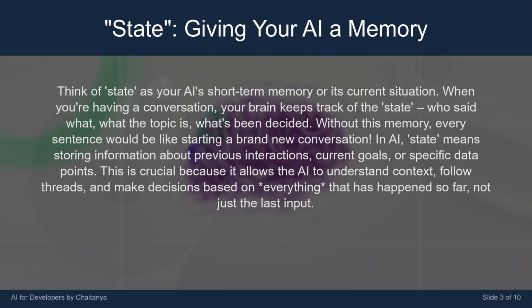In AI, state means storing information about previous interactions, current goals, or specific data points. This is crucial because it allows the AI to understand context, follow threads, and make decisions based on everything that has happened so far, not just the last input.